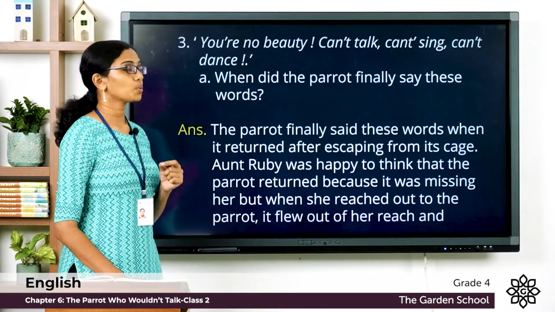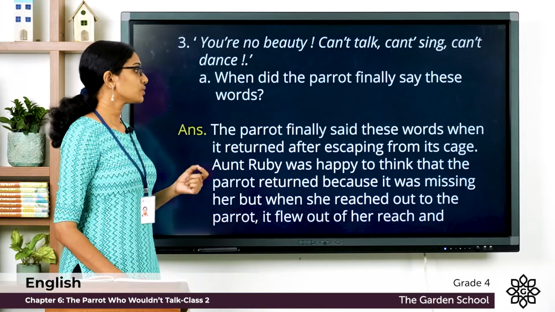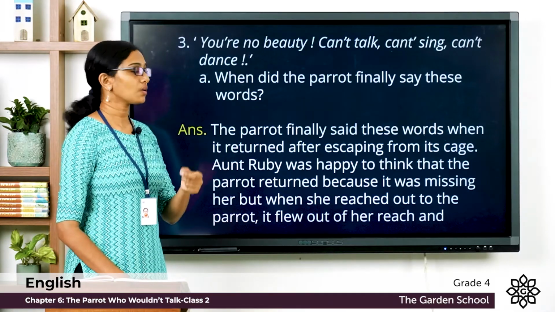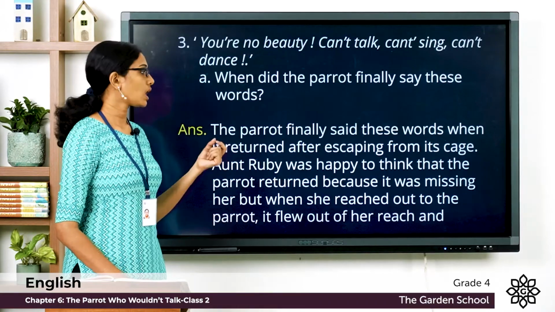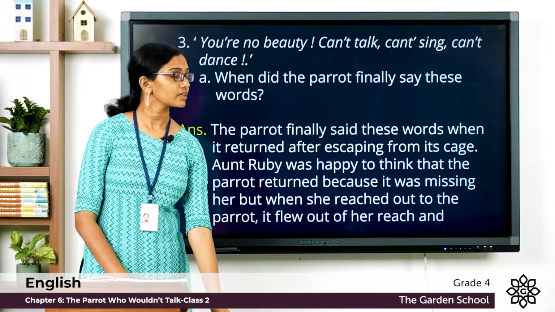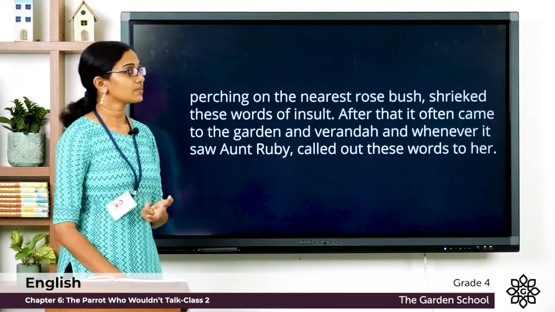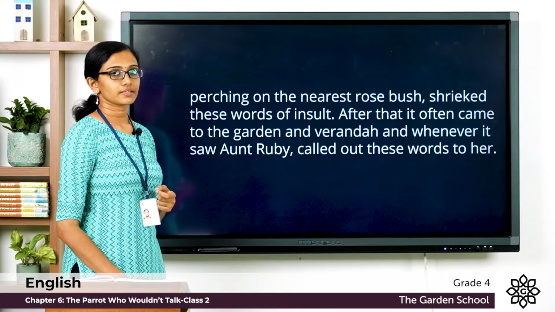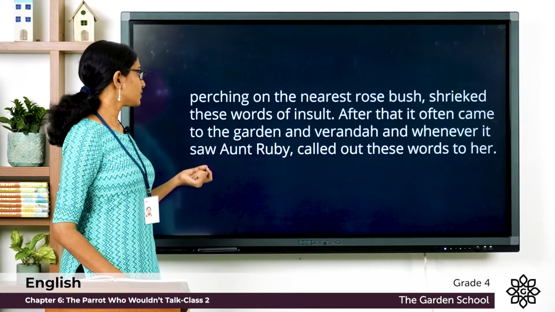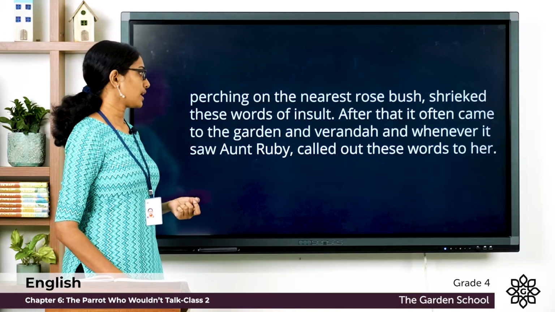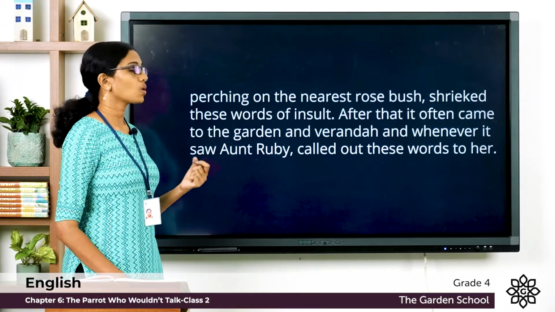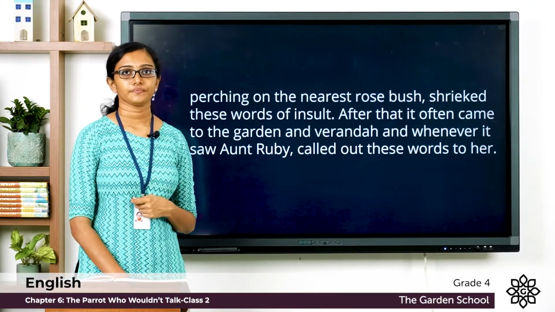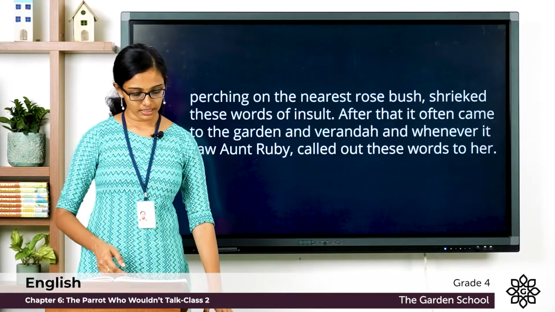Aunt Ruby was happy to think that the parrot returned because it was missing her, but when she reached out to the parrot, it flew out of her reach and, perching on the nearest rose bush, shrieked these words of insult. After that, it often came to the garden and veranda, and whenever it saw Aunt Ruby, called out these words to her.